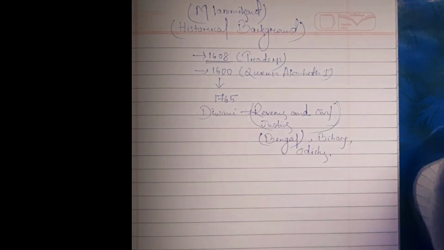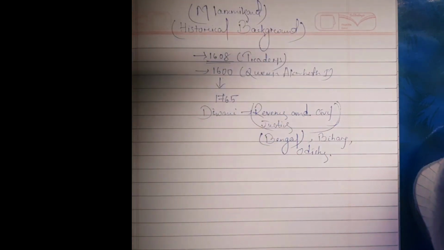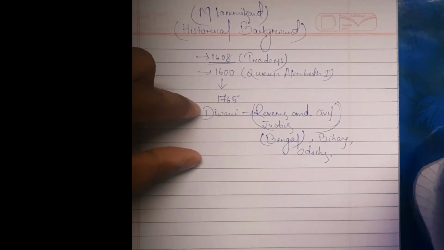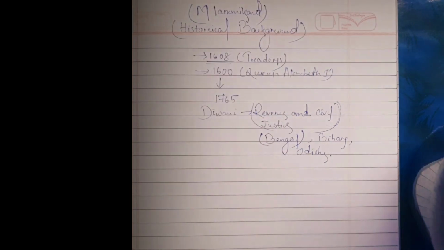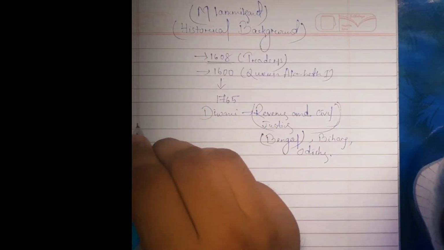So in these areas they obtained the Diwani right. This started its career as a territorial power. So this began their power, territorial power.